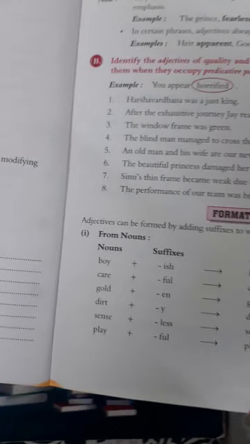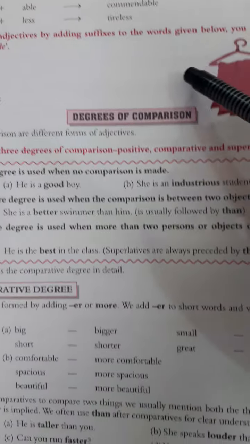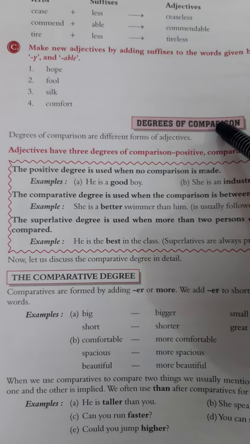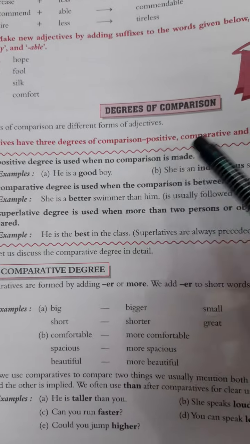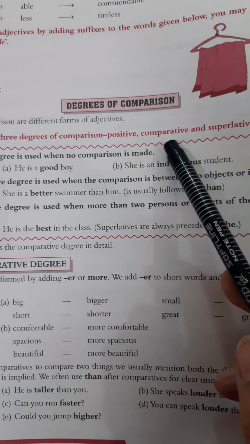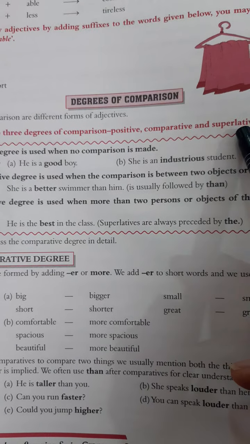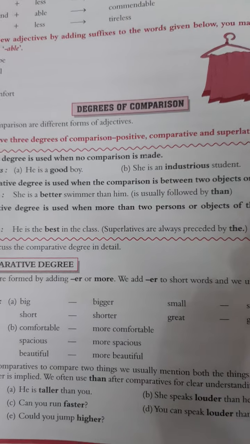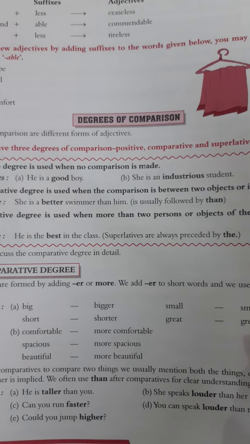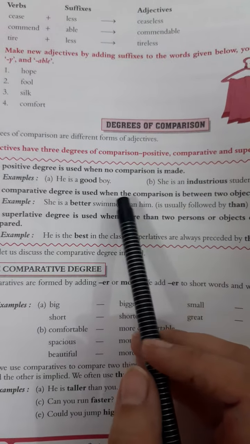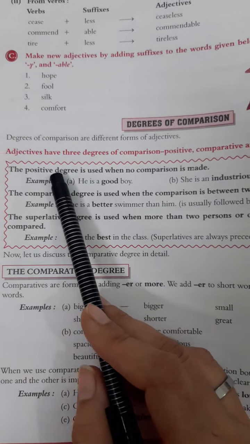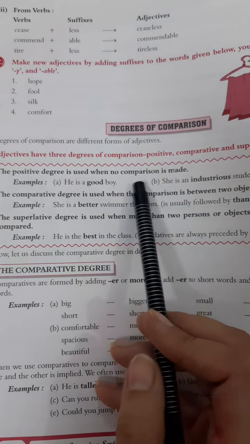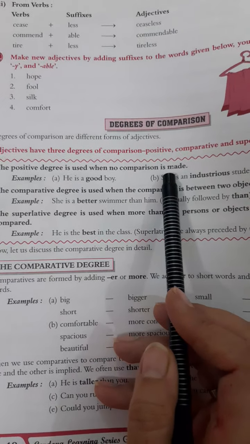Now, the next comes degrees of comparison. We have three degrees of comparison. One is positive, another is comparative, and then we have superlative, like good, better, best; big, bigger, biggest. Now just see the positive degree. The positive degree is used when no comparison is made.